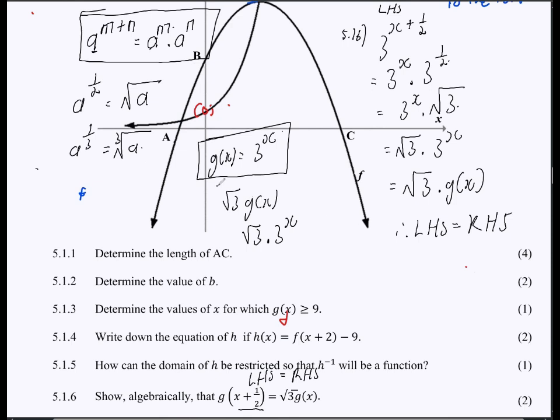So we have proven that it looks exactly the same. So there we go, 2 marks. This was a mark for substitution, and then a mark for the use of the exponential laws, right? They just wanted to check if you know your laws of exponents.